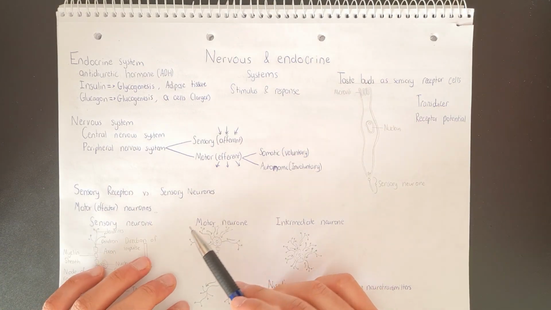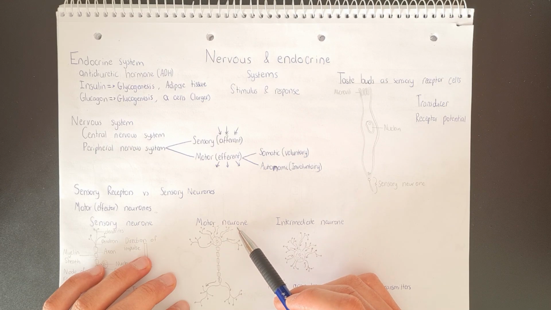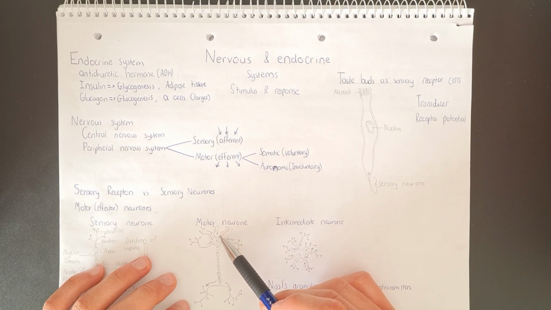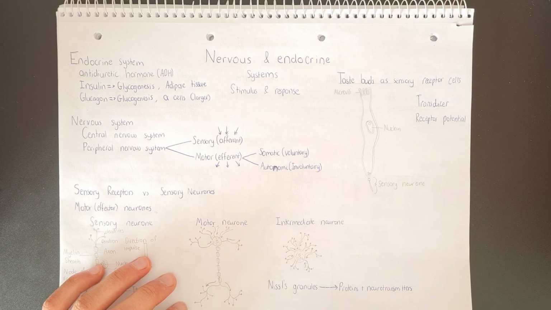Now, let's take a look at the motor neuron. So the motor neuron has the cell body attached to the dendrons and then dendrites. So the nerve impulses will come in through the dendrites, through the dendrons, then they will go through the long axon and then be released out of the axon terminal. They will be passed along out of the axon terminal.